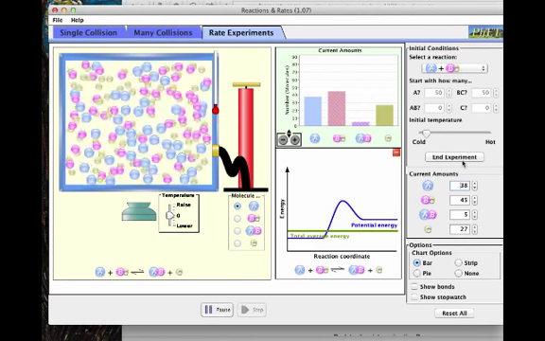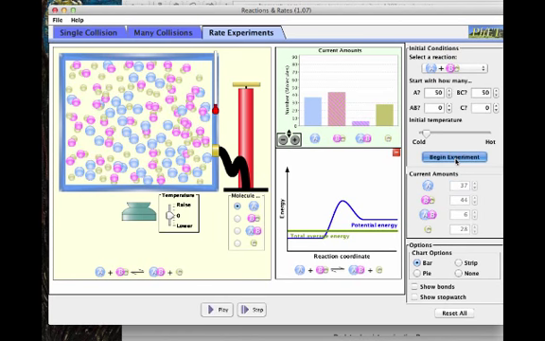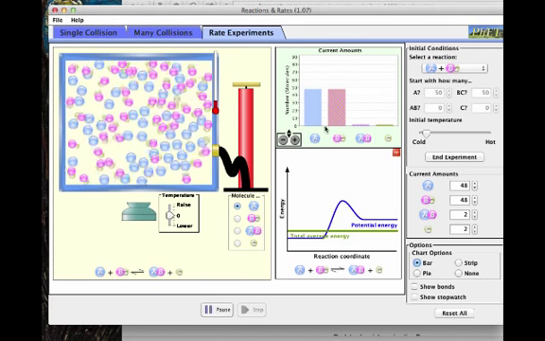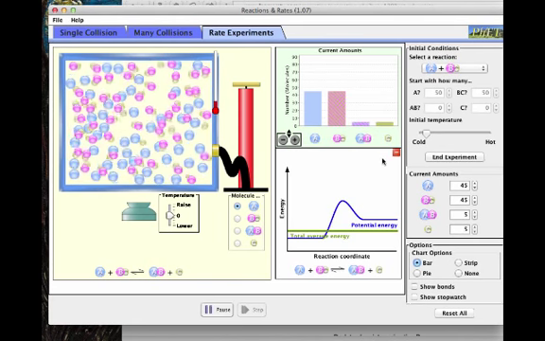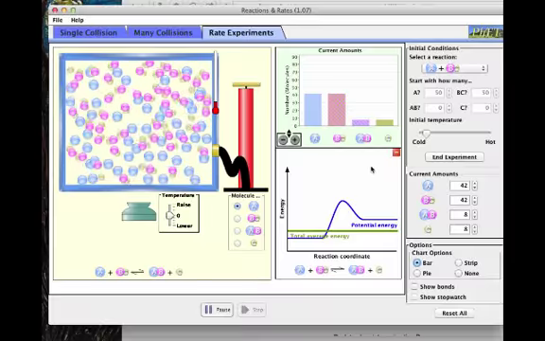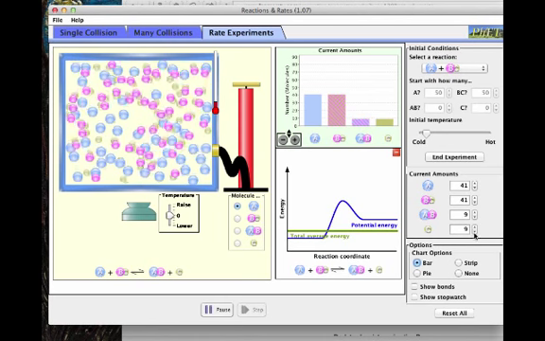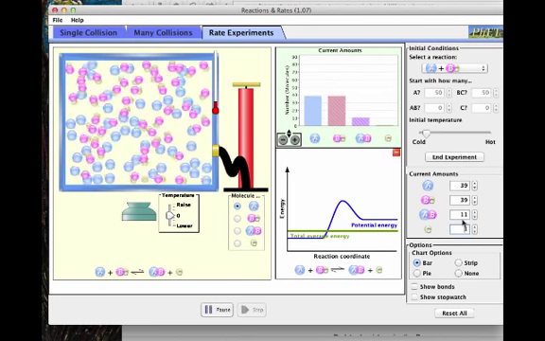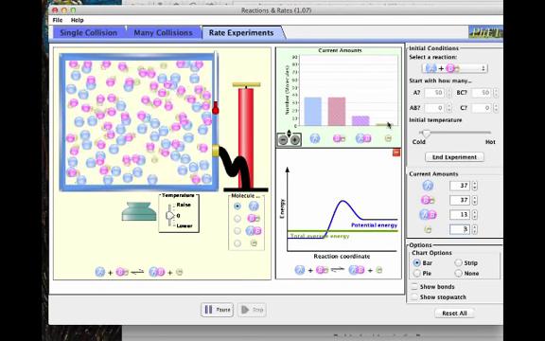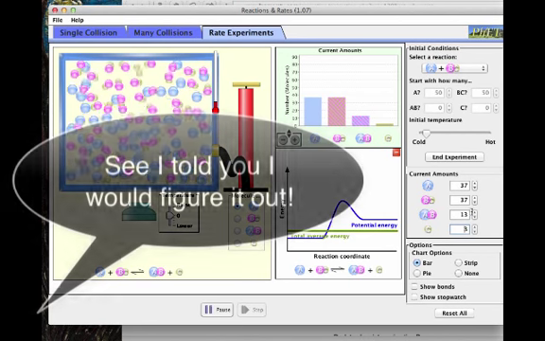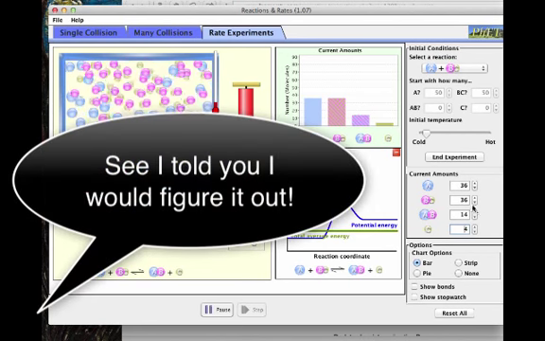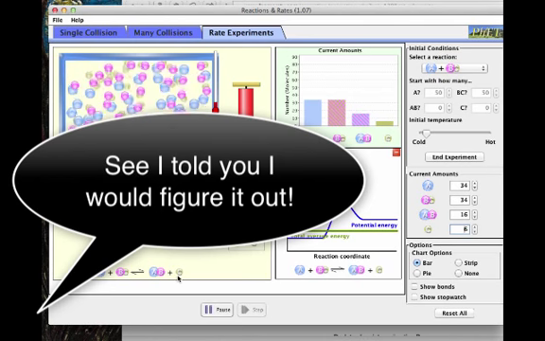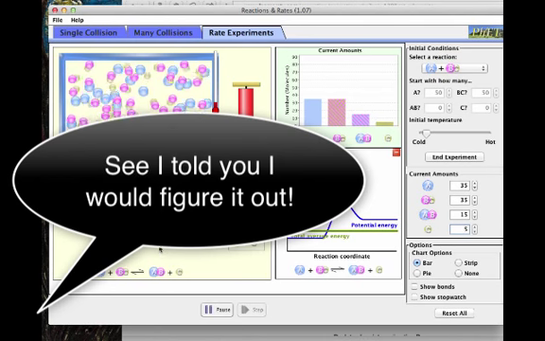Let me try this one more time here. Let the reaction go back to equilibrium. Okay, so about 9, 10, 11. So let's go ahead and take out C completely. When we do that, the reaction responds by shifting further to the right to bring in more C, and as a result, what it does is it increases the amount of AB. So the reaction is shifting to the right. So if I remove a reactant or a product, it responds by reproducing it in the reaction.